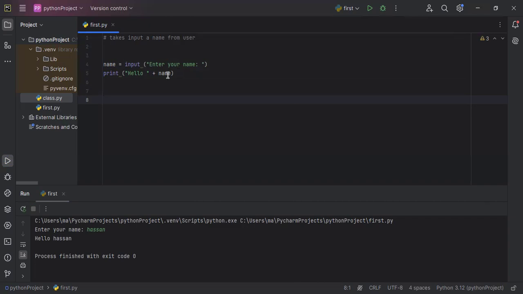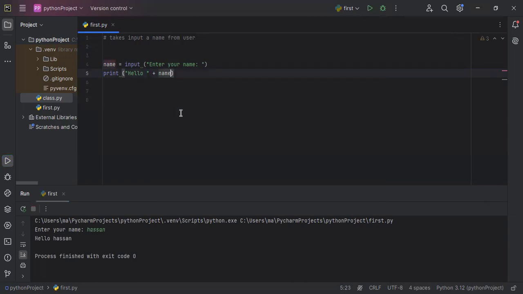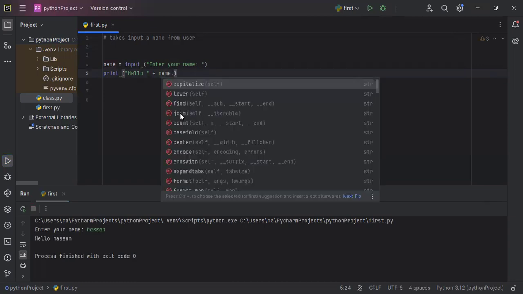I am adding a method. First we'll make it, then you can understand what I have done. I'm just putting a dot over here in my IDE, PyCharm, and PyCharm suggests multiple methods. What are methods? We will discuss it later.